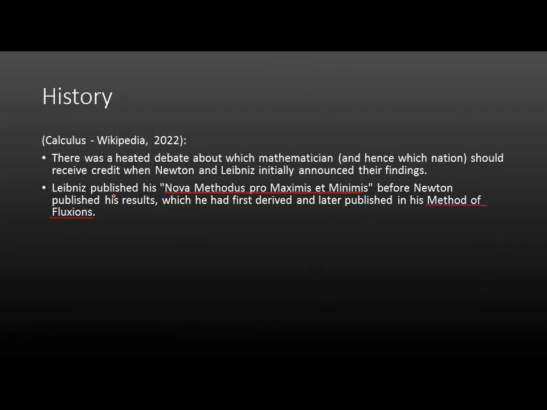Still, you see, Leibniz published this book, and then later Newton published his own book about calculus. Because of that, Newton began to question Leibniz, like, where does his work come from?